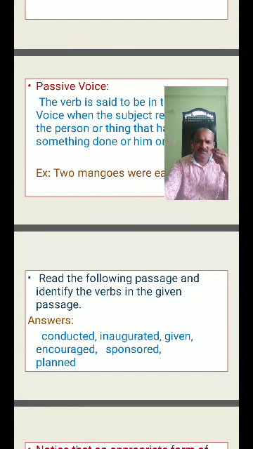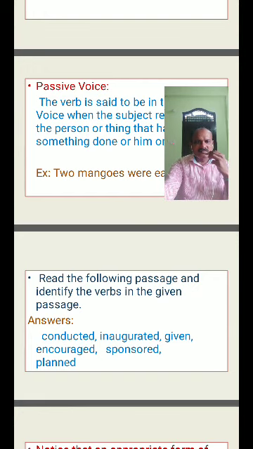So first of all, what do you understand from this passage? Here all are simple sentences. The first one: a cricket tournament is being conducted by the college.